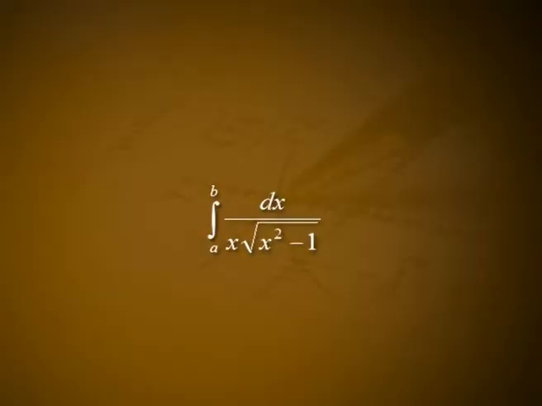In the first place, if we are evaluating a definite integral of the form integral from a to b dx divided by x into square root of x square minus 1, both a and b should be greater than 1 or both should be less than minus 1. For otherwise, we would be attempting to integrate an expression that becomes infinite or imaginary or both within the interval of integration.